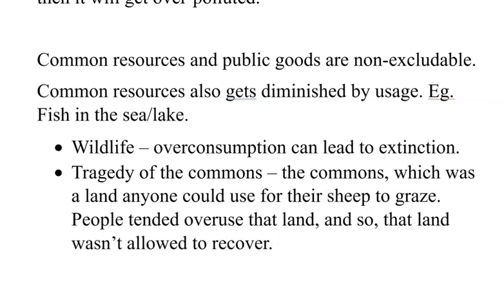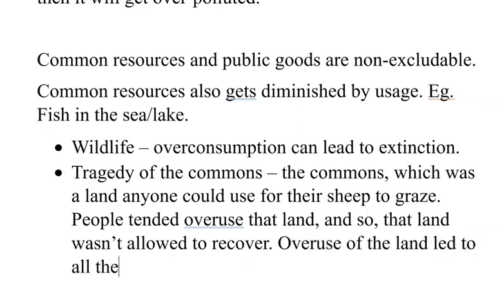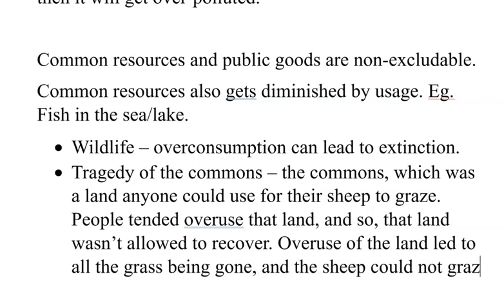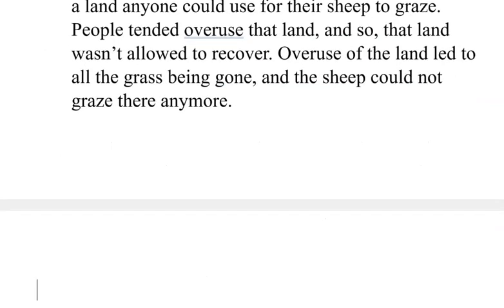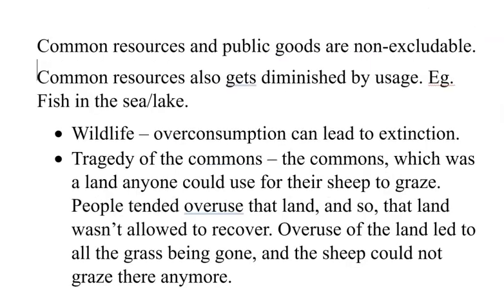Overuse of the land led to basically all the grass being gone, and the sheep could not graze there anymore. So the tragedy of the commons is that if it's left to themselves, people will tend to overuse natural resources or common resources, and that's problematic.